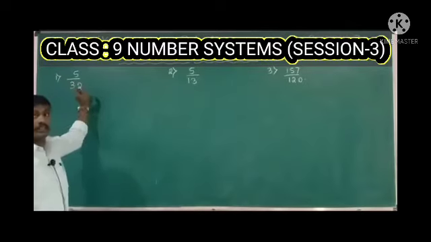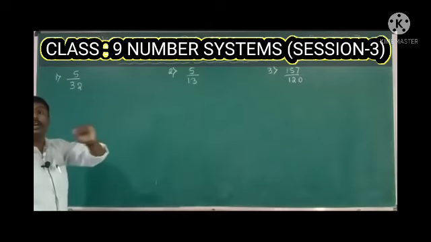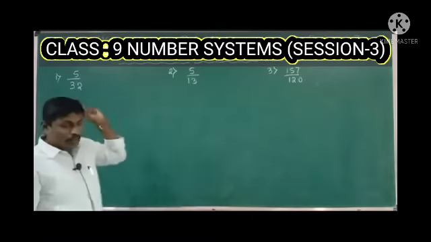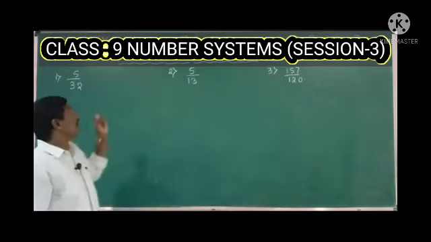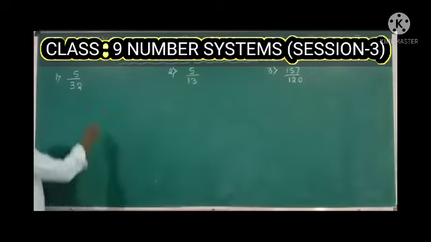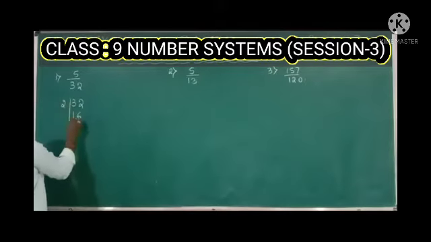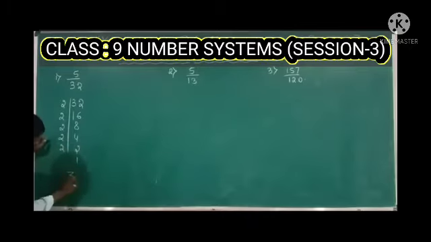We are not dividing here. They already told in the question, without doing any division, find whether the given rational number is terminating or non-terminating. So the given rational number is in the form of p by q. In that, the denominator value is already 32. Just factorize the denominator. 2 16s are, 2 8s are, 2 4s are, 2 2s are, and 2 1s are. Now 32 can be written as 1 2 3 4 5, 2 raised to 5.